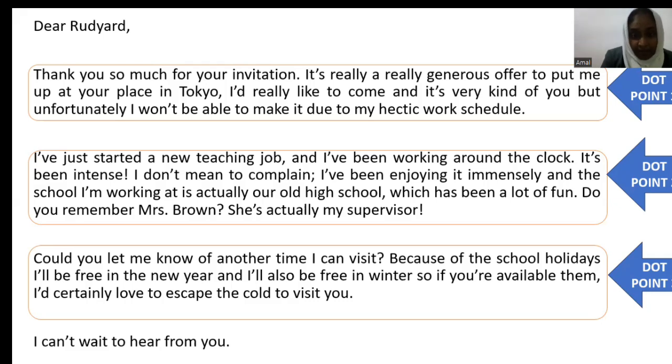I don't mean to complain, I've been enjoying it immensely, and the school I'm working at is actually our old high school, which has been a lot of fun. Do you remember Mrs. Brown? She's actually my supervisor. So the second paragraph solely focuses on why I won't be able to visit her in her country.